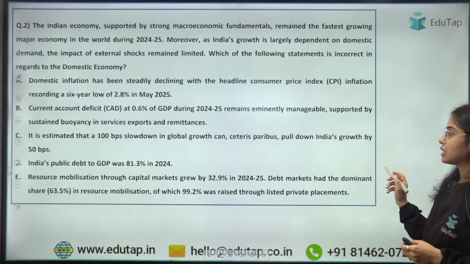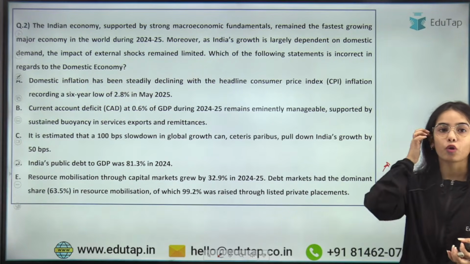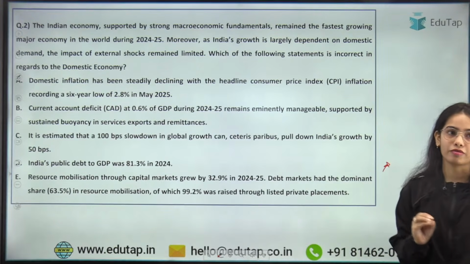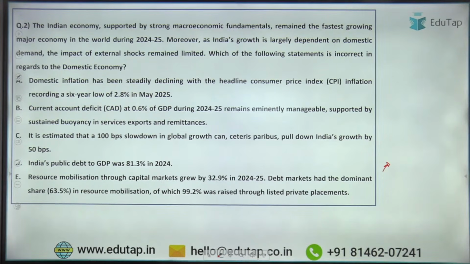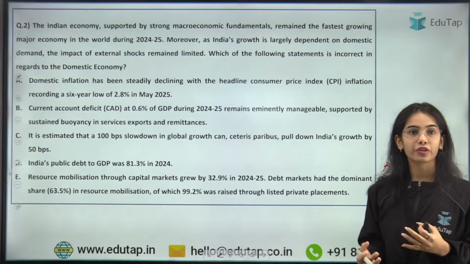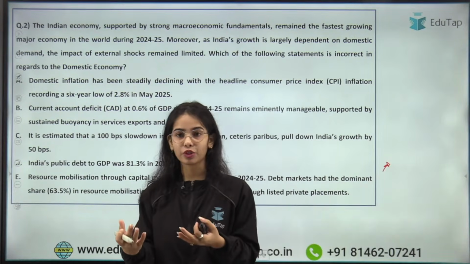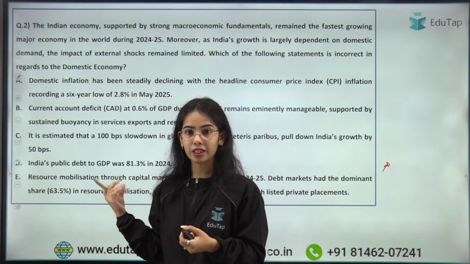Now coming to the next question, this is regarding your domestic economy. In regards to domestic economy, which of the following statements is incorrect, that you have to tell. So read the statements carefully and try to answer this question. So here, the Indian economy is supported by strong macroeconomic fundamentals. Which of the following statements is incorrect in regards to the domestic economy? So I am starting to get the answers. So C, Guru Raja is saying C.